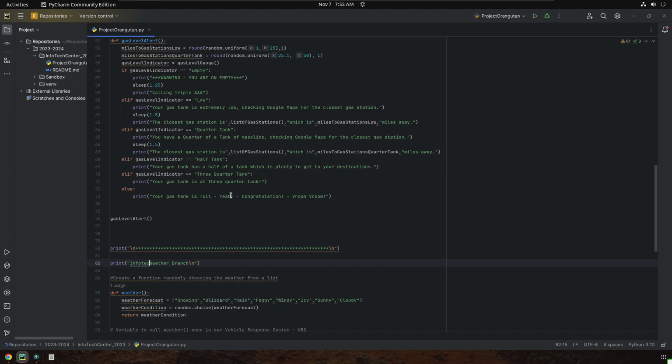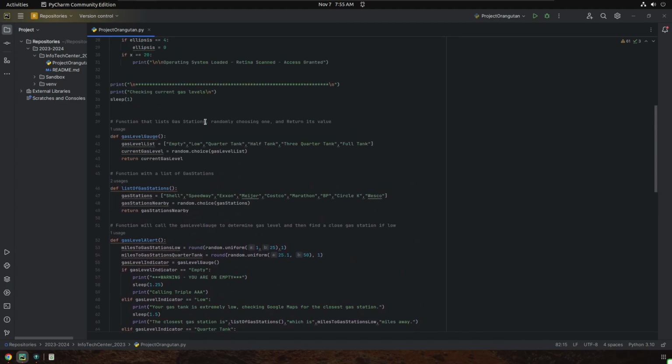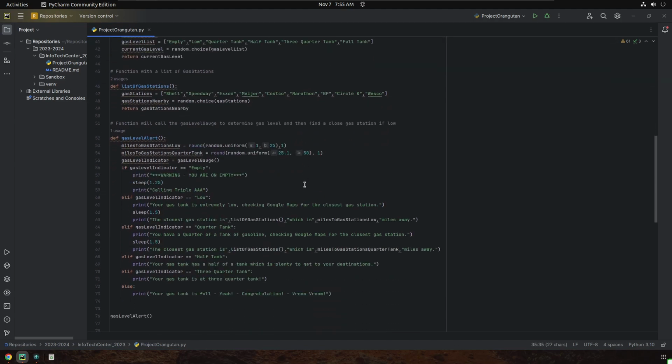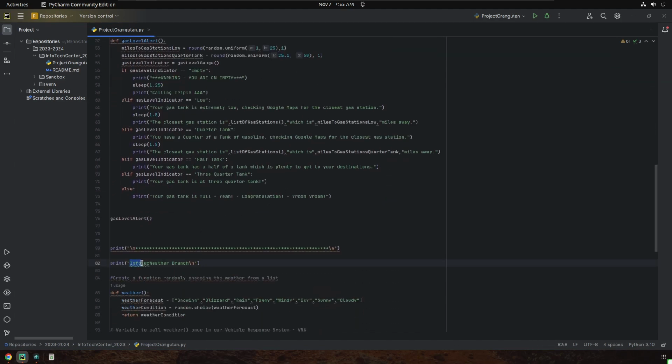Well, I may want to look and see what I did with my gasoline. Checking current gasoline levels. So what I may do here is checking current weather conditions. All right, if I could spell right, that happens as well. So make sure you spell right and get that C to be a lowercase c.